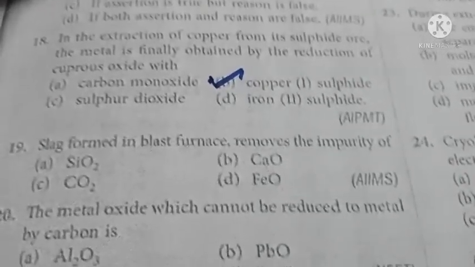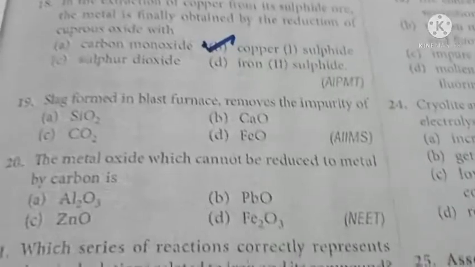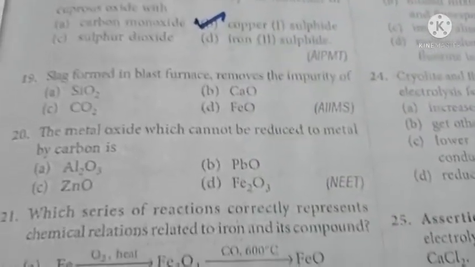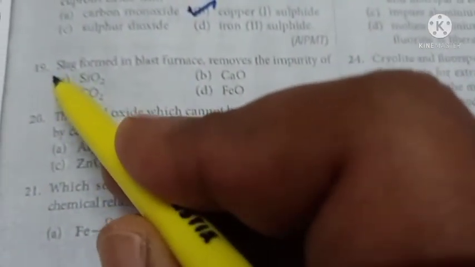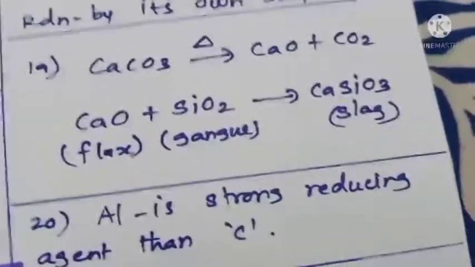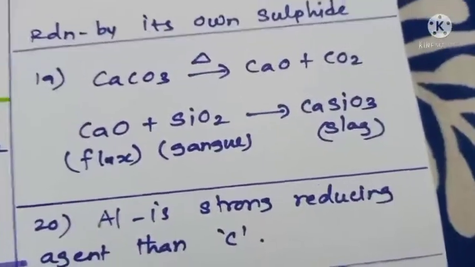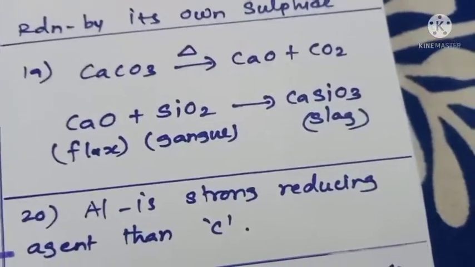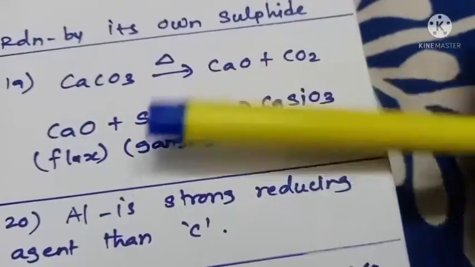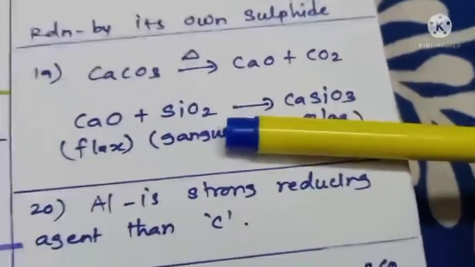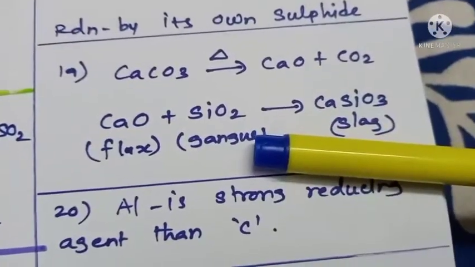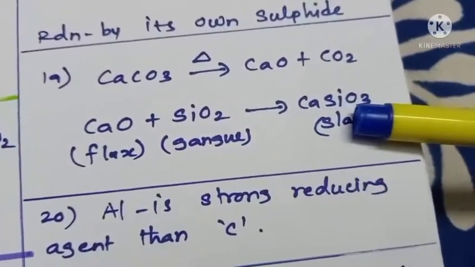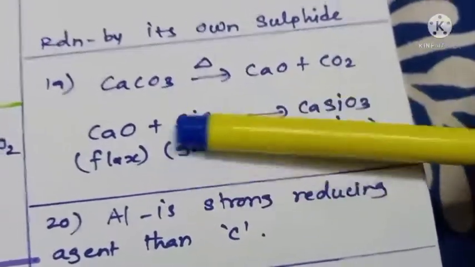So here the answer is option A. The slag formed in the blast furnace removes the impurity of silica. Okay, so slag is formed by the gangue material SiO2. This was the actual reaction in slag formation. The flux material calcium carbonate dissociates to form calcium oxide and carbon dioxide. That calcium oxide combines with the silica gangue, which is present in the iron ore, that is hematite ore, and becomes calcium silicate slag. So here the impurity gangue is nothing but SiO2. So that is the answer, option A.